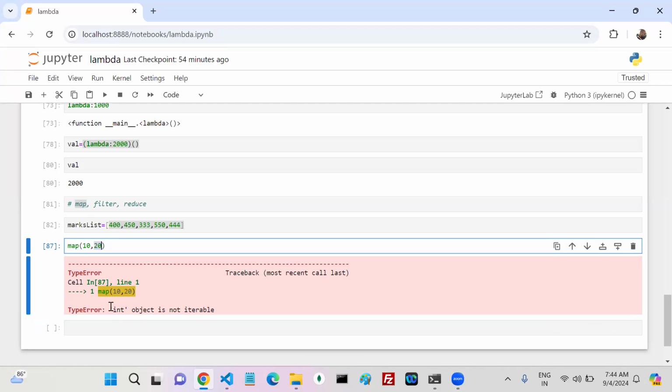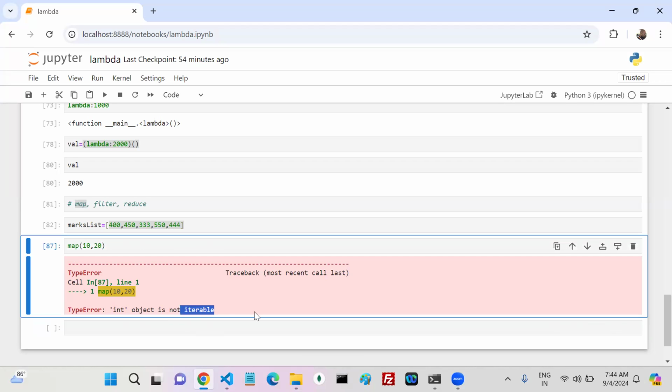That means my 10 and 20 that you passed are both integers only. So integer object is not iterable, he said. He is expecting something that is not an int, something you can iterate. Iterate is nothing but what? Multiple items are there, then only we can iterate, or not. Yes or no? When can you iterate?